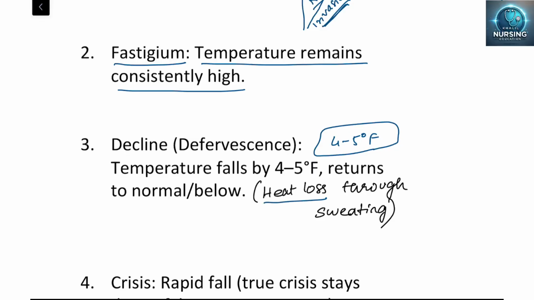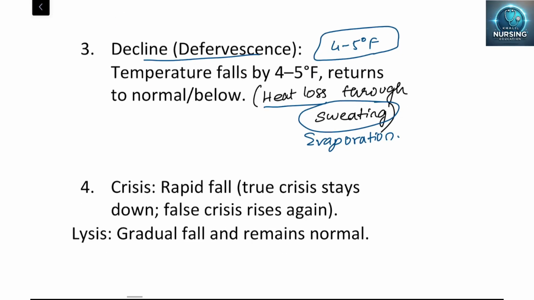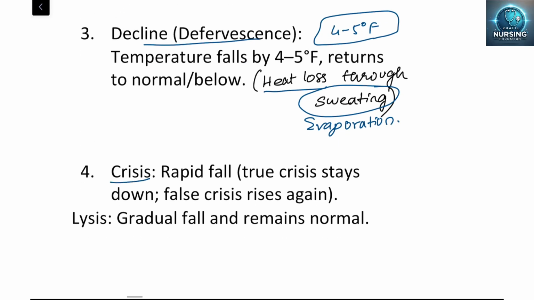Through the heat loss, that most commonly we can say through the sweating. So sweating is which type of heat loss? Evaporation, isn't it? Yes. Now in the defervescence we have two types, I said, crisis and lysis.